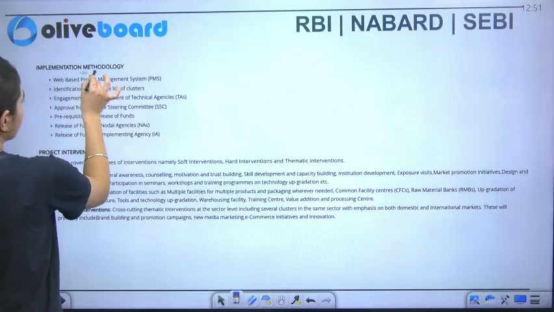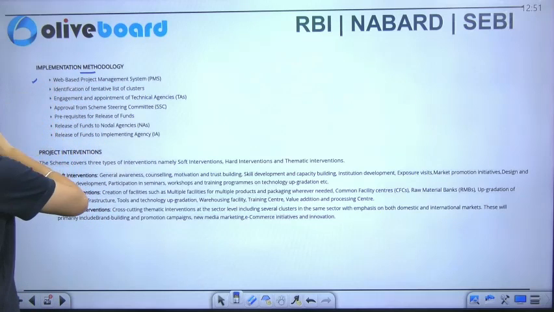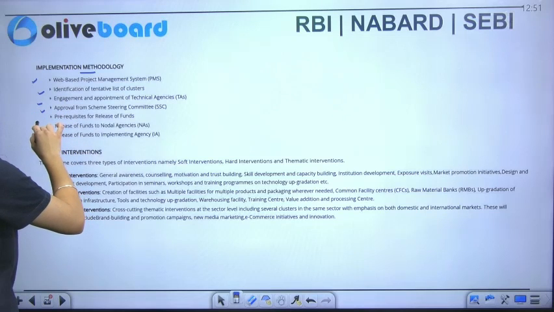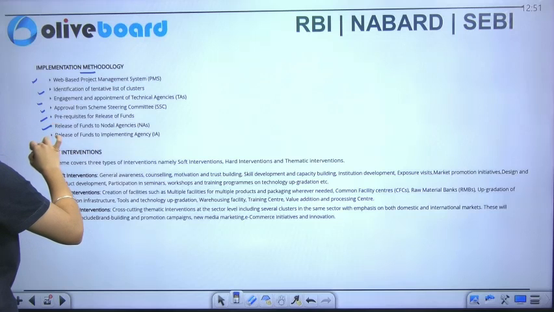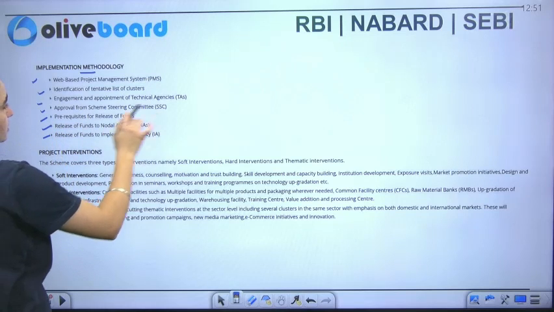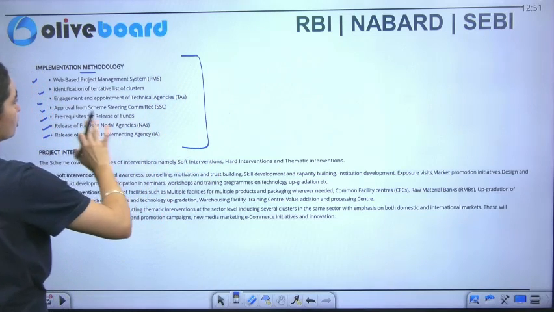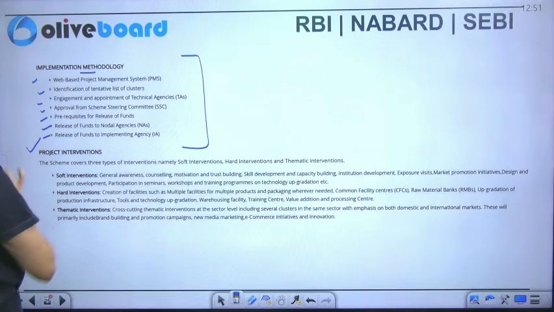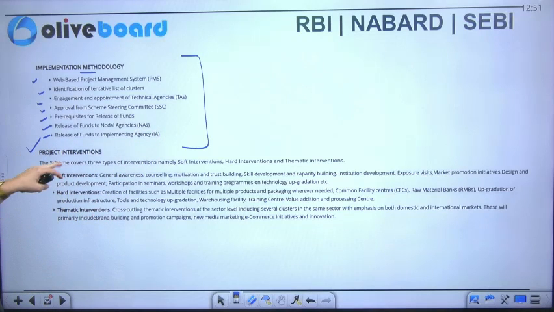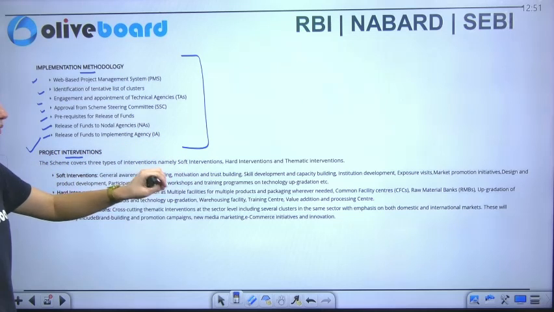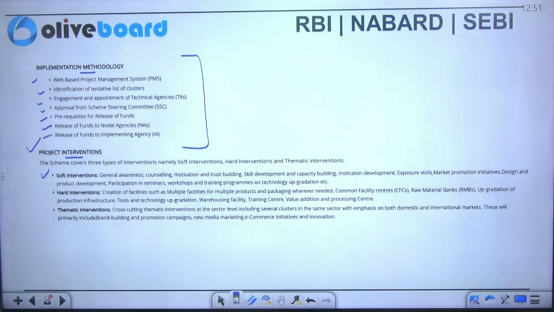So what is the implementation methodology? Web-based project management, identification of a tentative list of clusters, engagement and appointment of that, approval of the scheme steering committee, prerequisite for the release of funds to the nodal agency, and release of funds to the implementing agency. This is just about the methodology. This is not important, but this is what is most important. We have project interventions here, which are based on 3 types. There is a high chance a question can be asked from it. We have soft intervention, hard intervention, and thematic intervention.